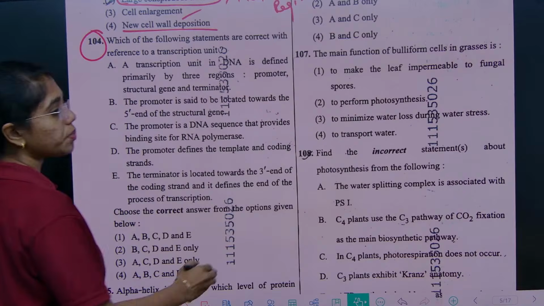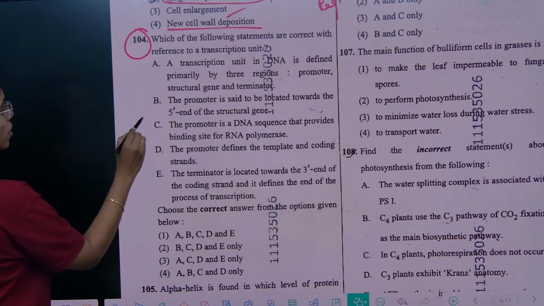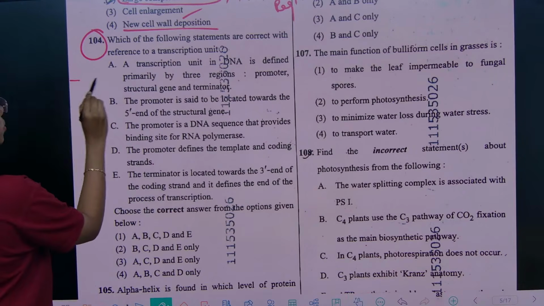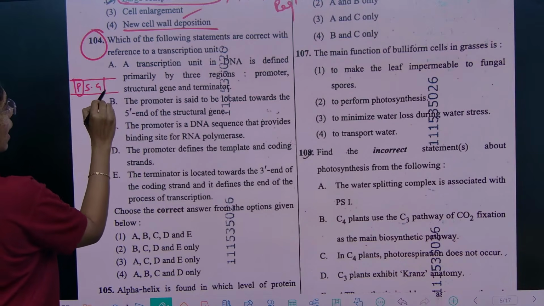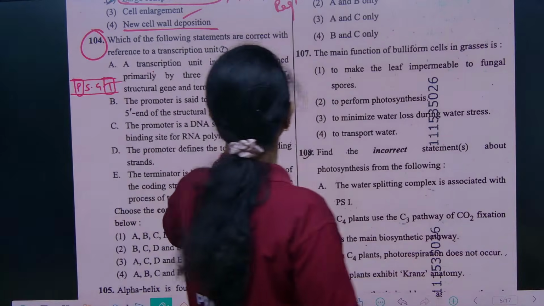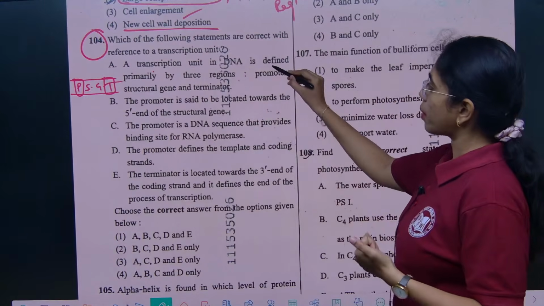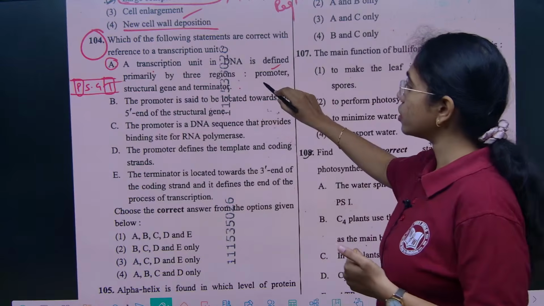Okay, transcription unit includes a promoter, structural gene and a terminator. Got it? So, a transcription unit in DNA is defined primarily by 3 regions: promoter, structural gene and terminator, which is option A, that is correct.